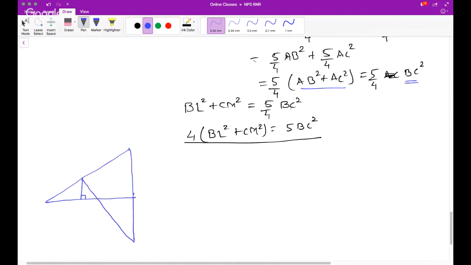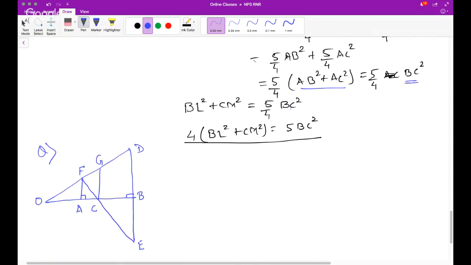So the question goes like this. So O, A, F, G. So this is another perpendicular. So this is G, this is C, and this is B, this is D, and this is E. This is the figure.